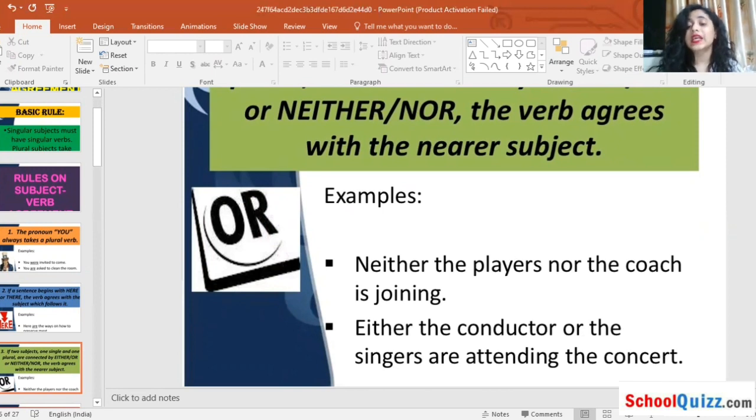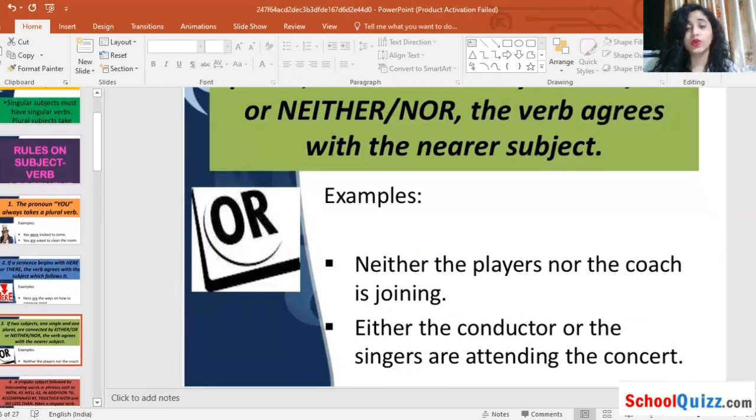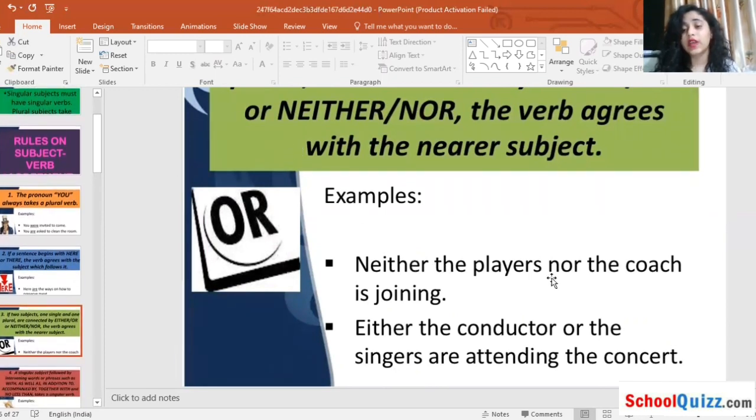Okay, either the conductor or the singers are attending the concert. So what we did, we agreed with the nearest subject in the sentence. Okay, I hope I'm clear with it. We have to agree with the nearest subject, and accordingly use words like neither and nor here, and either and or here. So according to the sentence, according to the situation, we have adjusted those words. Okay, so this was the third rule. First was you, second was here and there, and third was either or, neither nor. Okay, I hope you are getting it. Moving on towards our next slide.